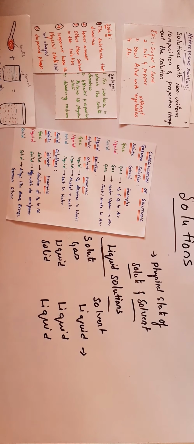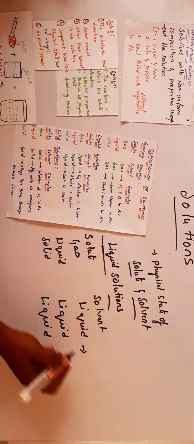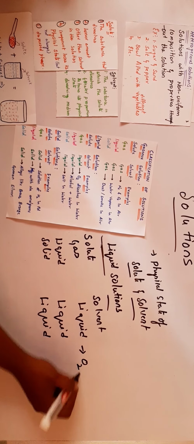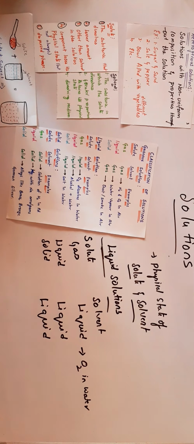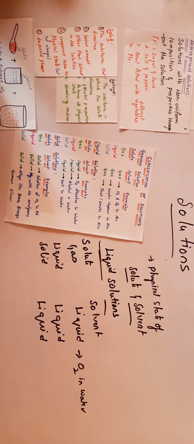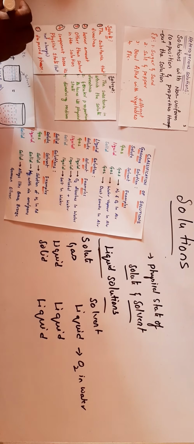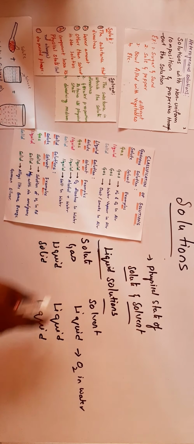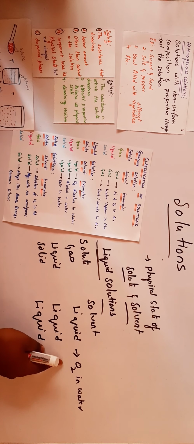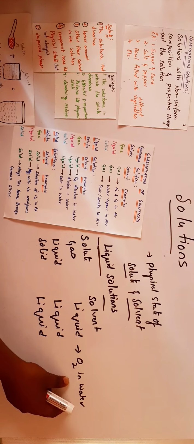If O2 dissolves in water, it is called dissolved oxygen. O2 in water is better for aquatic animals. Or carbonated gases in cool drinks. These are liquid solutions. That means the gas is the solute and the solvent is in liquid state.